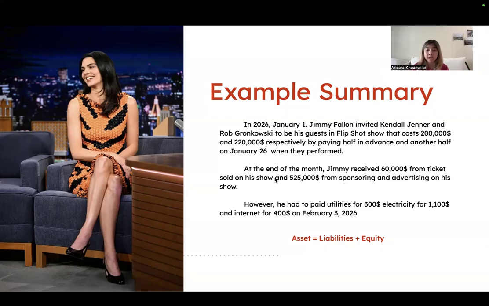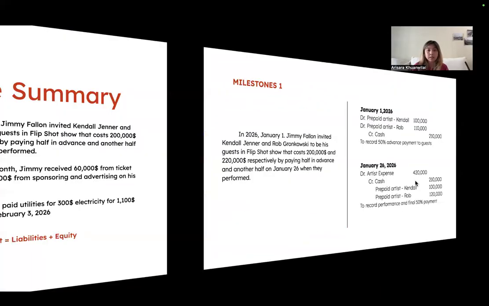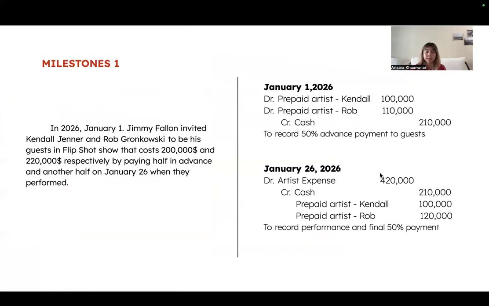At the end of the month, Jimmy received some of the money from the tickets sold and from sponsors who advertised on his show, and he also had to pay utilities, electricity, and internet on February 3rd, 2026. So let's begin with the first example, where Jimmy would pay half in advance and the remaining half after the